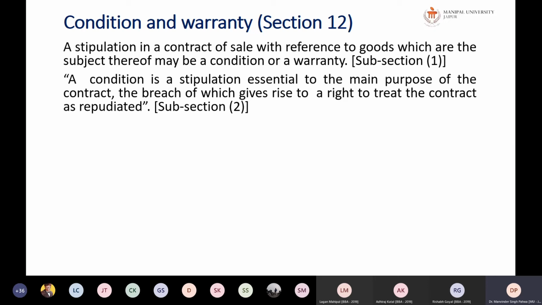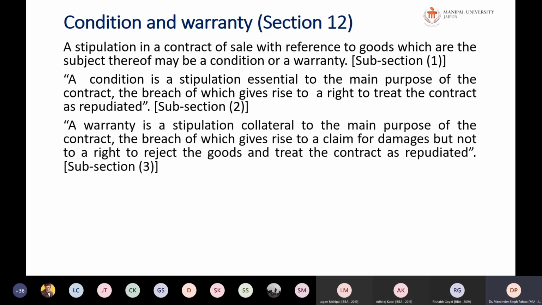In case of breach of condition, the buyer will be entitled to get his money back and return the goods. Warranty is a stipulation collateral to the main purpose of the contract. Condition is more important because it is essential to the main purpose of the contract, whereas a stipulation collateral to the main purpose is called a warranty. Its breach gives rise to a claim for damages but not a right to reject the goods or treat the contract as repudiated.